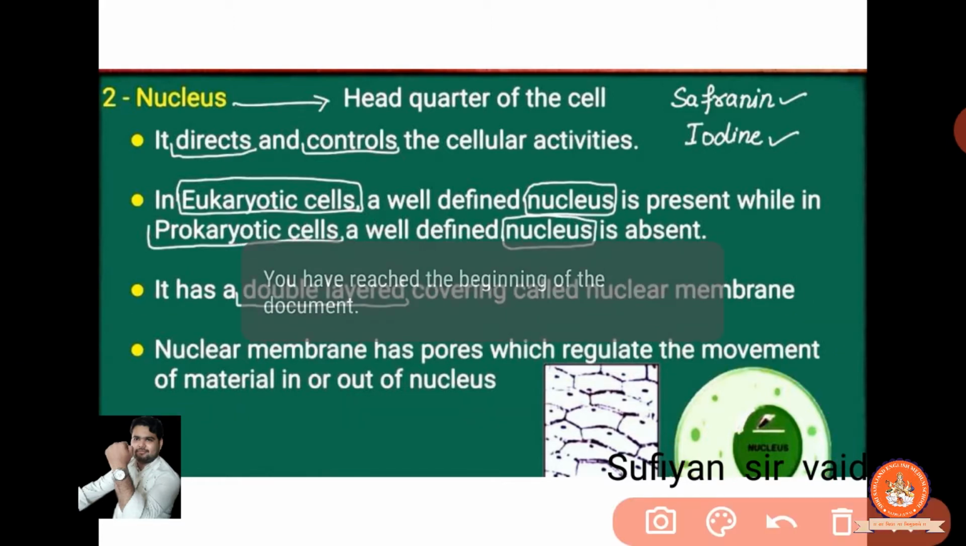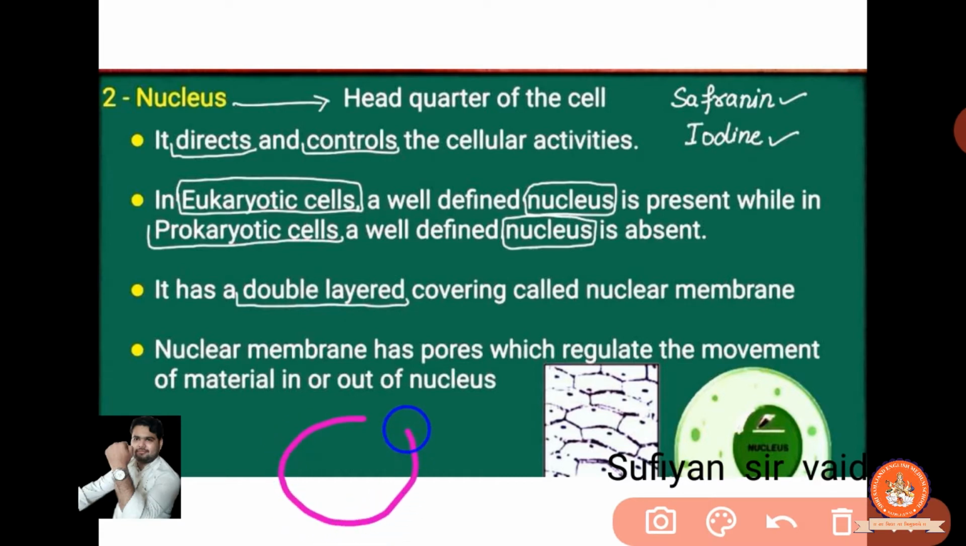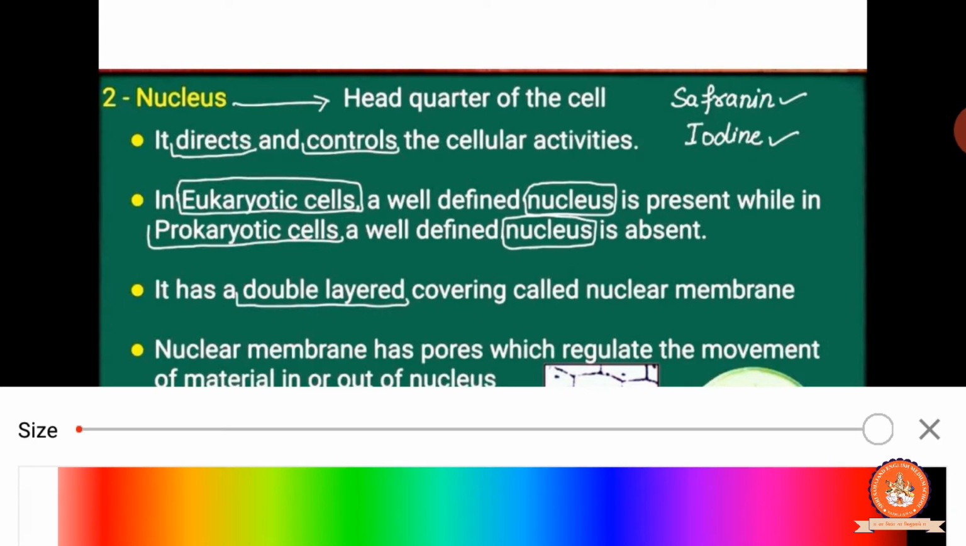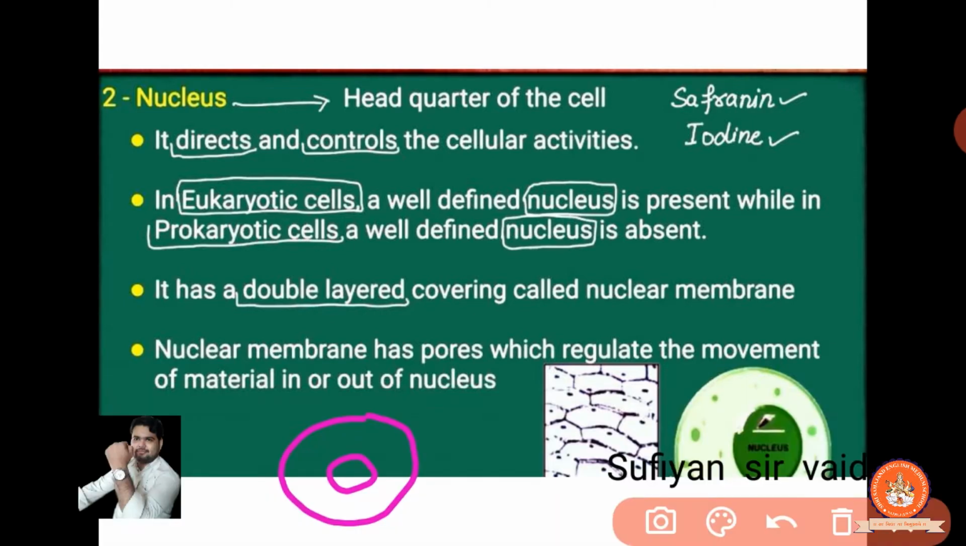Clear? So suppose this is our cytoplasm, this is the nucleus, and the covering around it is the nuclear membrane, which covers the outside. Over there are small pores, pores meaning holes. Why are there pores? Because they regulate the movement of materials. The pores are used for materials to come in and go out. Clear?